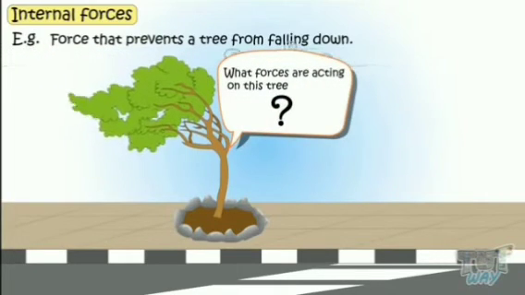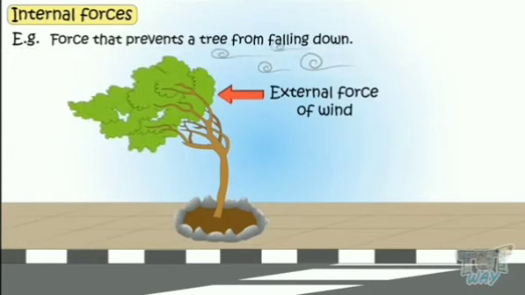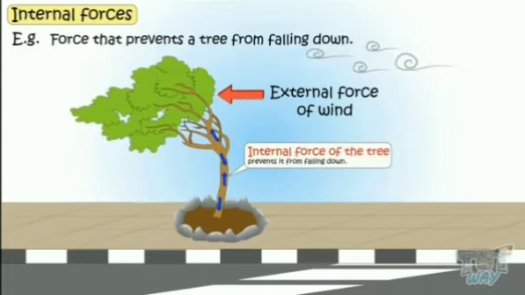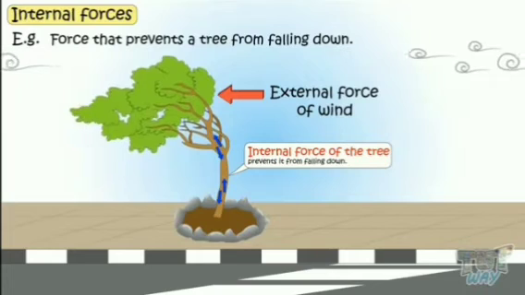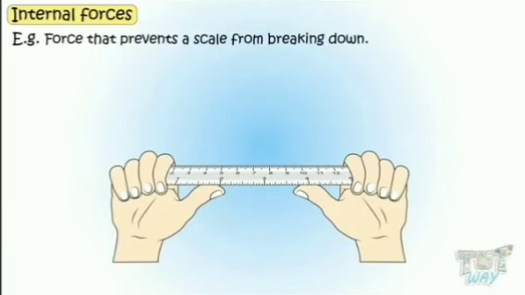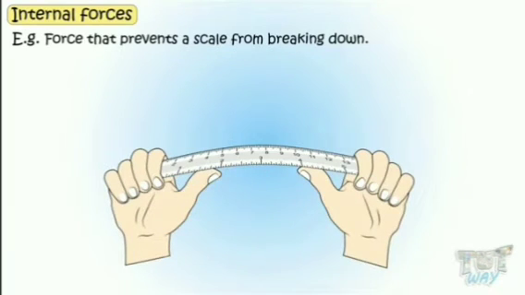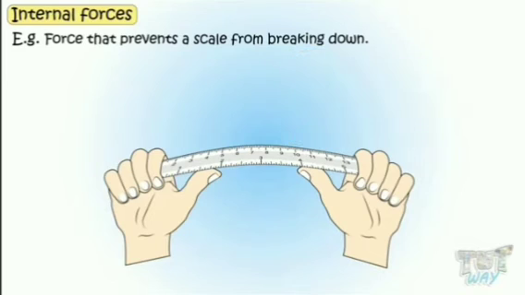Example: the force that prevents a tree from falling down. What forces are acting on this tree? Yes, the external force of wind. The internal force of the tree prevents it from falling down. The force that prevents a scale from breaking down: which force is preventing the scale from breaking down?